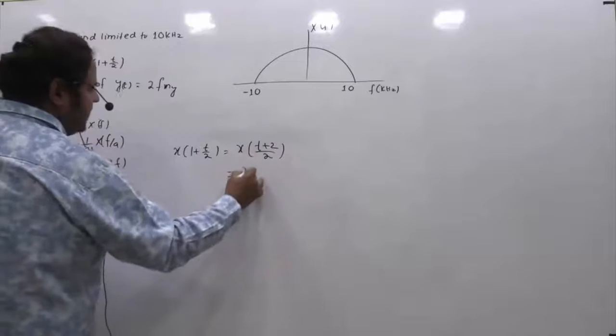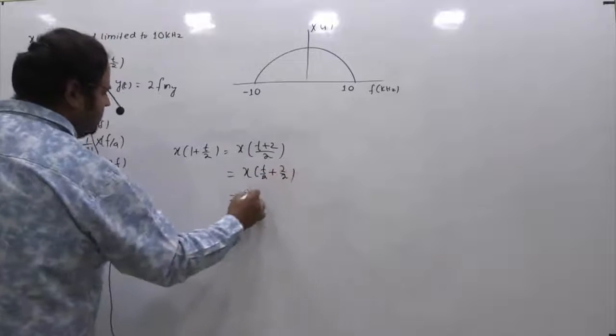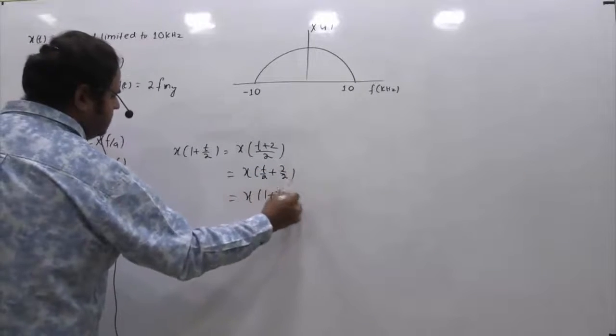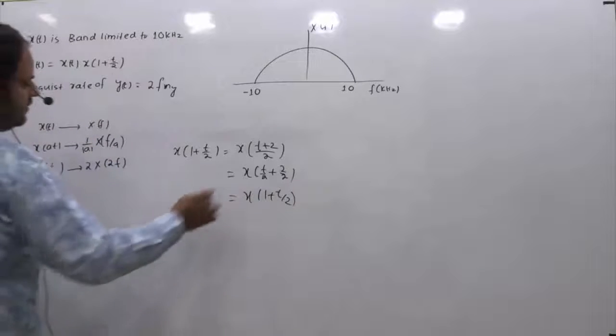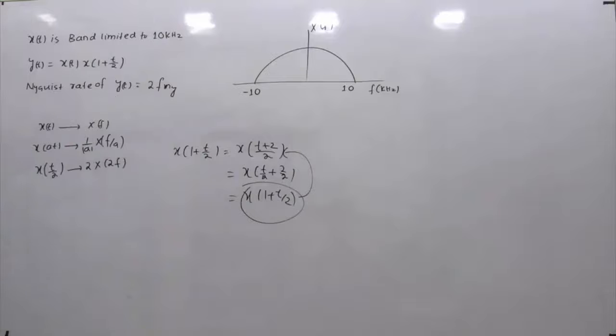If you split it, it is x of t by 2 plus 2 by 2. So it is x of 1 plus t by 2. Having x of 1 plus t by 2 is also equivalent to x of t plus 2 whole divided by 2. So why am I writing it like this? Because I need this signal, right?